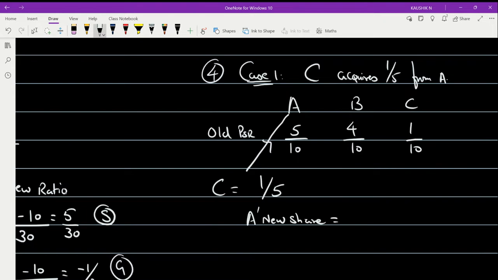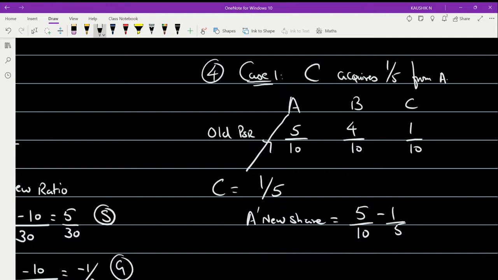A's new share is equal to his old share, which was 5 by 10. Now, how much does he give away to C? He's giving 1 by 5 to C. So A's new share is the old share minus the sacrifice, and 1 by 5 is the sacrifice done by A. That's the formula. So A's new share is 5 by 10, the old share, minus the sacrifice done by him.